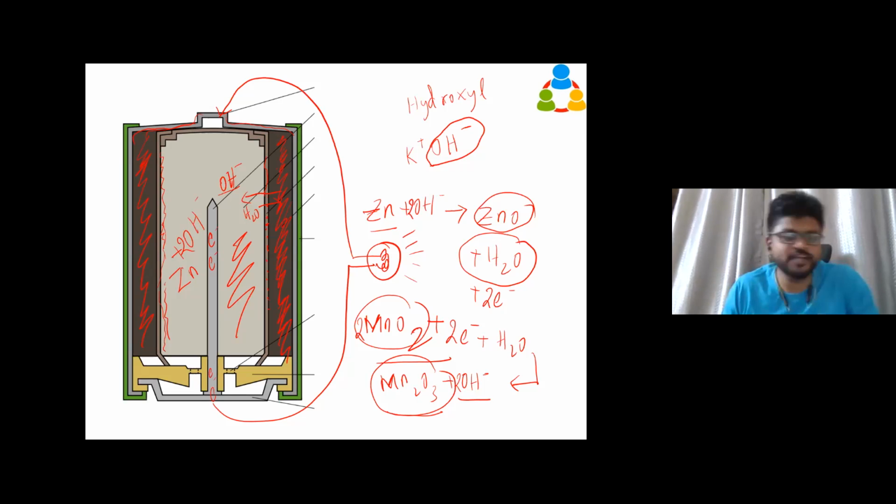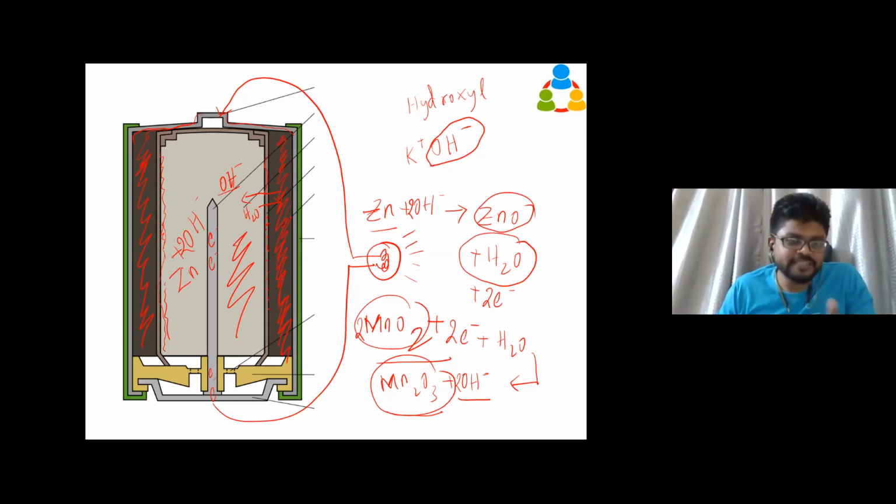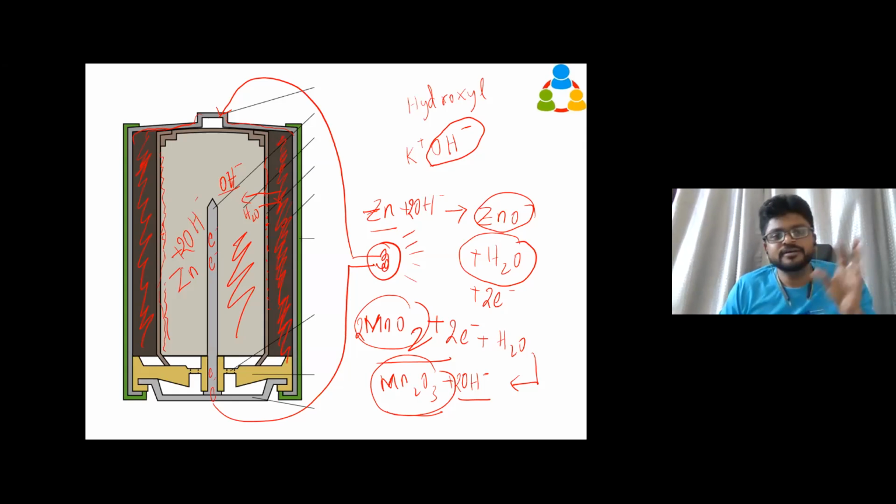Like we have seen the acidic electrolytic solution, we are now using this basic electrolytic solution called potassium hydroxide electrolyte. That is called basic because it has more hydroxyl and the pH value is higher. So that is called alkaline solution, so this battery is called an alkaline battery.